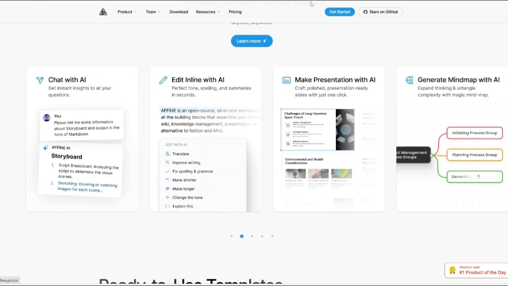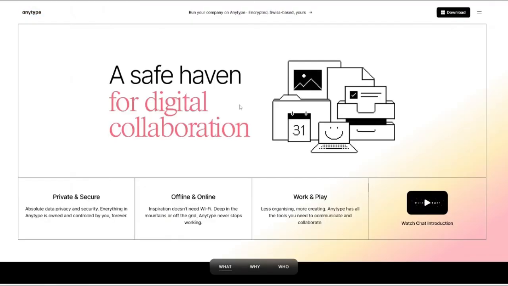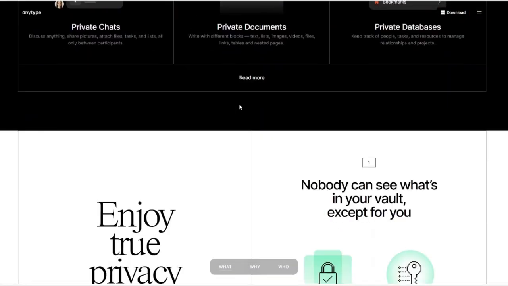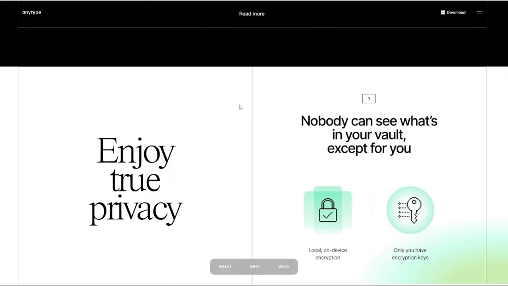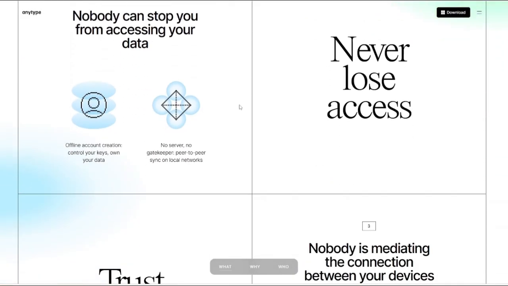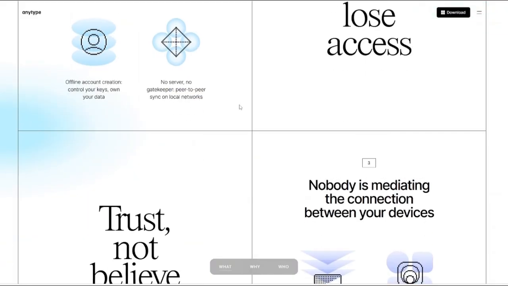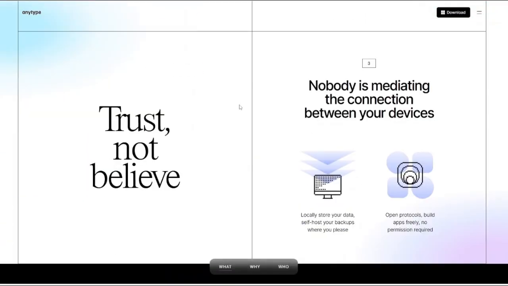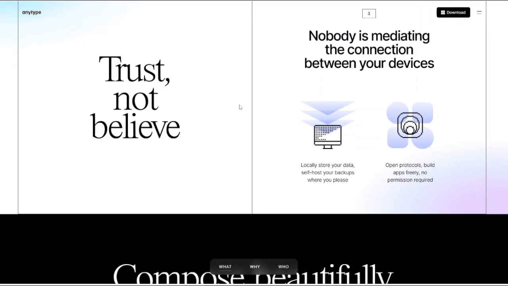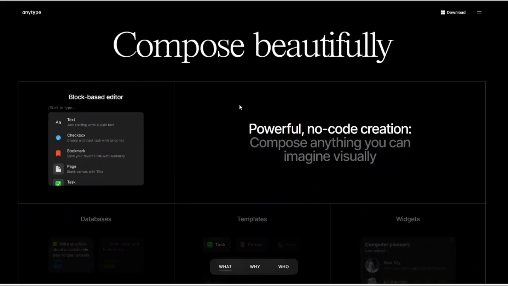Now let's talk about the main features of Anytype. It has local-first architecture, end-to-end encryption, open source development, object-based knowledge management, graph-style relationships, offline functionality, cross-device synchronization, self-hosting capabilities, collaborative spaces even, and custom object types. The biggest strength of Anytype is the feeling of complete ownership. Nobody's mediating the connection between you and your devices. So even when you're offline, the application continues to work normally because your information lives on your devices.